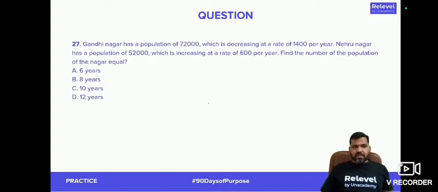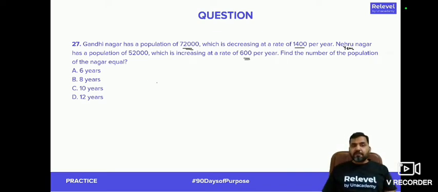Question number 27, it says that Gandhinagar has a population of 72,000, which is decreasing at a rate of 1,400 per year. Nehru Nagar has a population of 52,000, which is increasing at a rate of 600 per year. Find the number of years when the population of both the nagars are equal. Right. This should have been the right statement. I guess there is a typing error here. Find the number of years when the population of both of these places, Gandhinagar and Nehru Nagar, becomes equal.